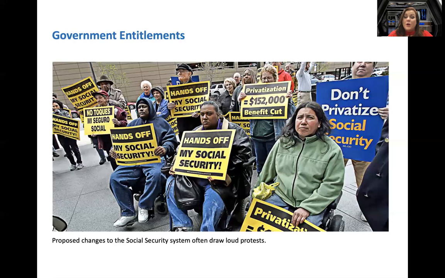Now here is a protest for people saying hands off Social Security. It has been talked about for years now that my generation might not get Social Security. Talking about changing the amount people get, writing it down, making it privatized instead of public. And these people are arguing that. They don't want that to happen.